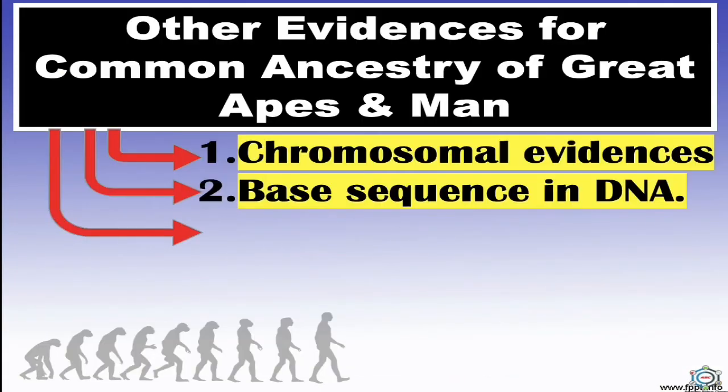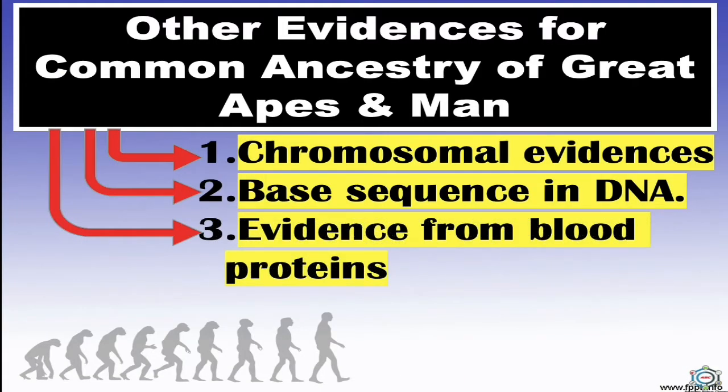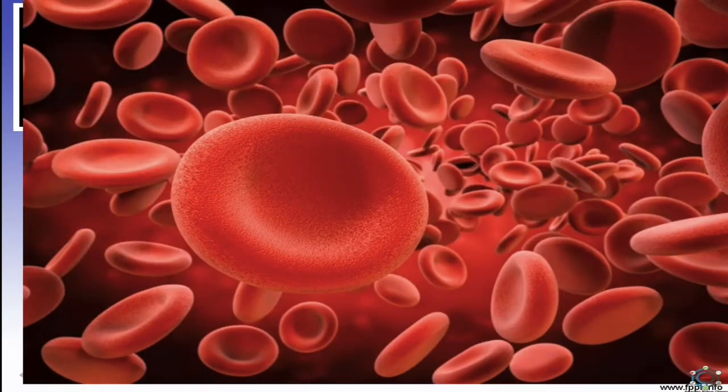Next, third, is evidences from blood proteins. So, the blood protein tests have shown that man is nearest the great apes, and next nearest in order are the Old World monkeys, the New World monkeys and the tarsiers. The same is indicated by the anatomical facts.